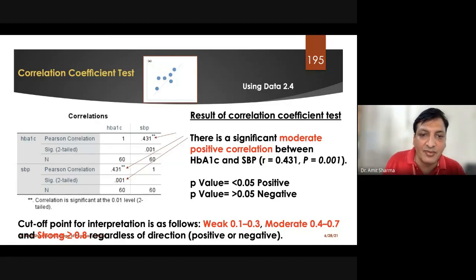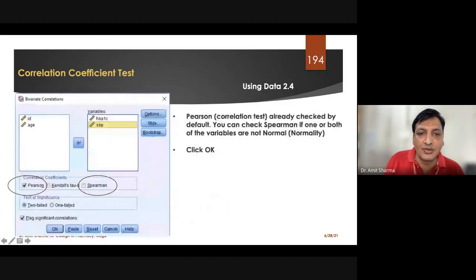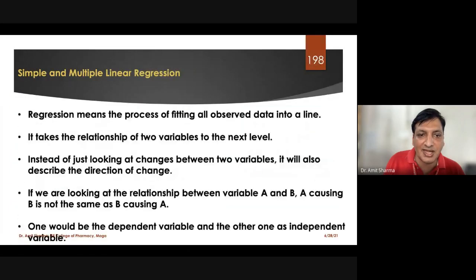So what is the meaning of this 0.43? I want you to understand, so I showed you these three different graphs so that you can understand what positive means, what negative means, and what no correlation means. Clear? So what the simple linear regression slide says is that we will also get the direction of change. That means we are going to get a graph also.